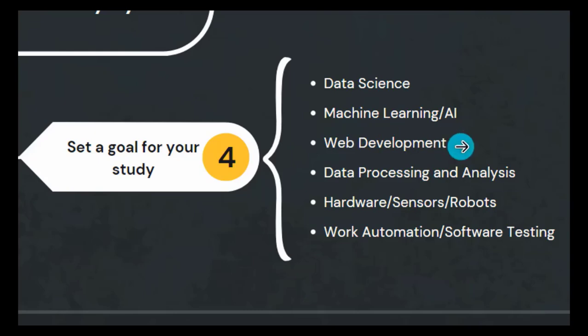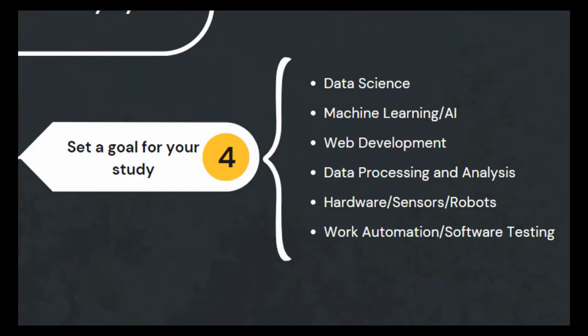For web development also, there are a lot of options that you can start. You can start with Django, you can start with Flask, or you can start with FastAPI, okay? But I will advise you to just start with Django, since Django is more complex, is bigger. If you understand Django, easily you can understand Flask, easily you can understand FastAPI. So that's why it's very important for you to set your goals so that you do not get lost, okay? Because Python is huge and there are a lot of options that you can use for Python, okay? So that's why it's very important for you to set your goal, okay?